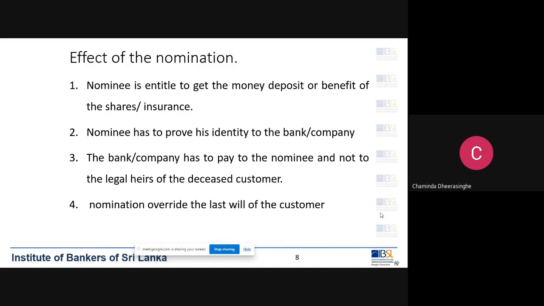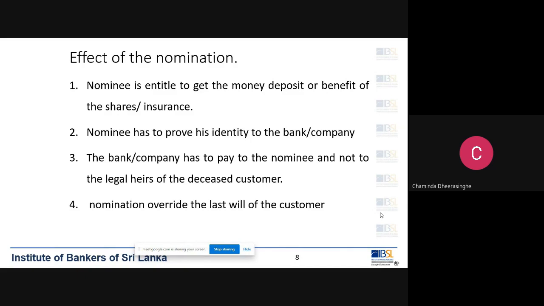But if we have nominated 2 persons, then the money will be equally divided among the nominees, 50-50. I don't know whether different banks have different internal policies, but as per section 544, there's no restriction like that.